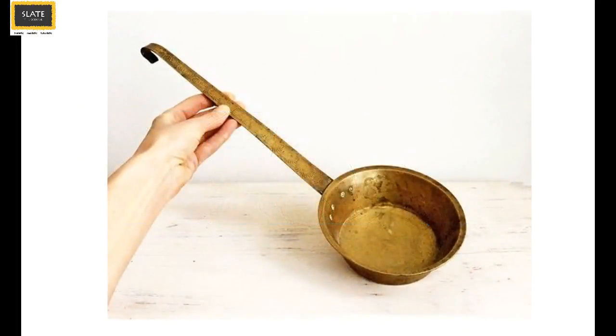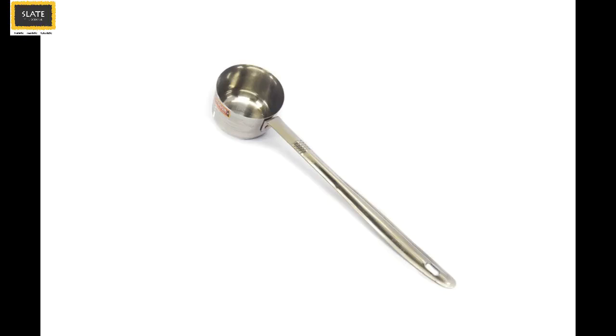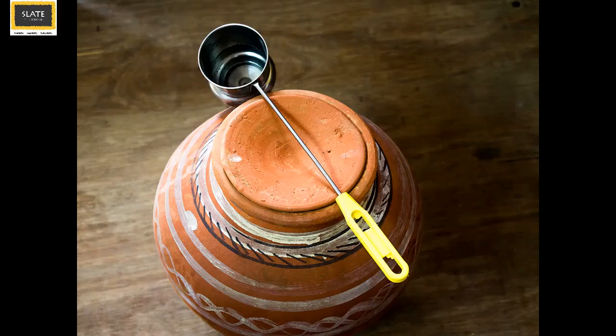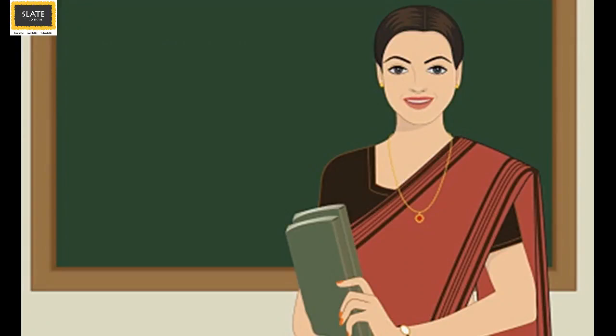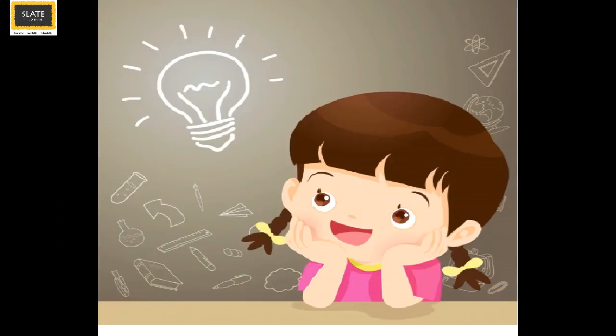We should instead use a cup with a long handle or a water ladle to draw out the drinking water from the container. Now Slaters, can you all tell me, if you see someone polluting the water bodies around the place where you live, what will you do?